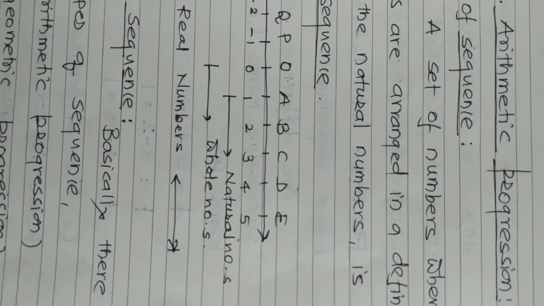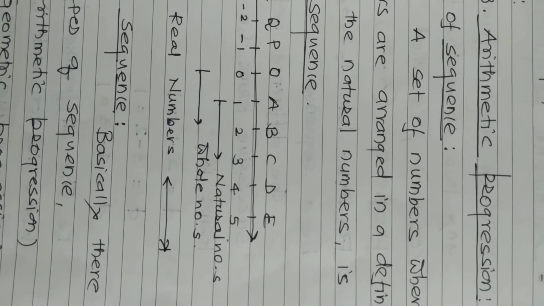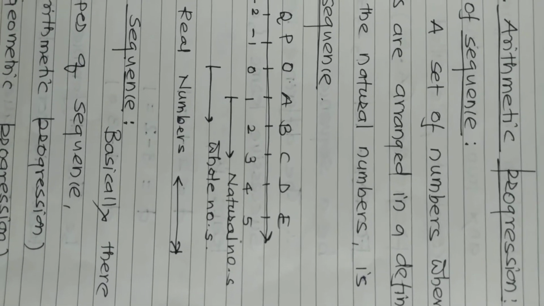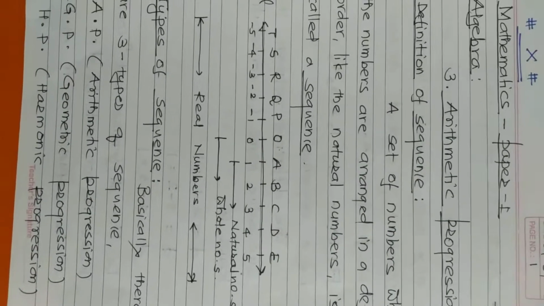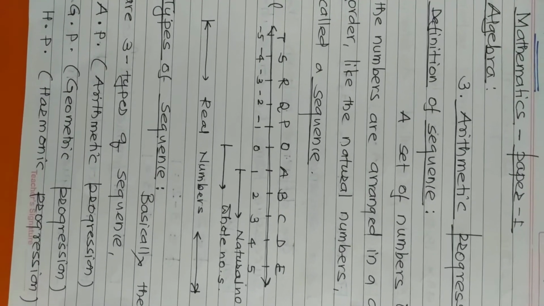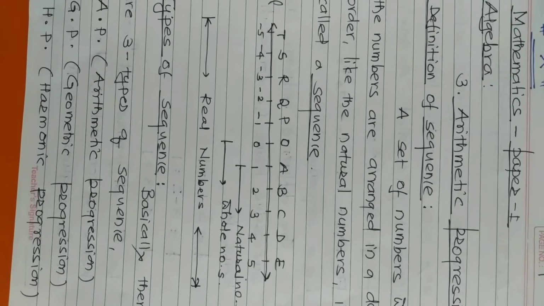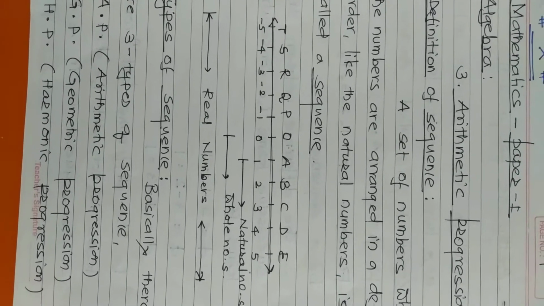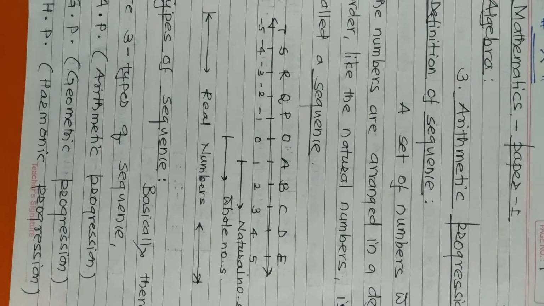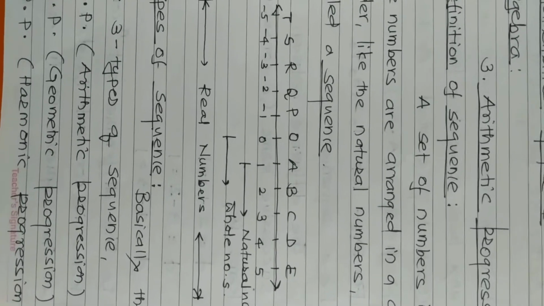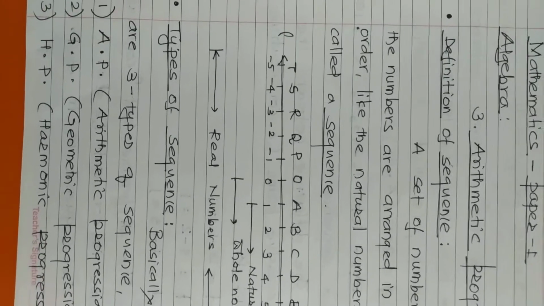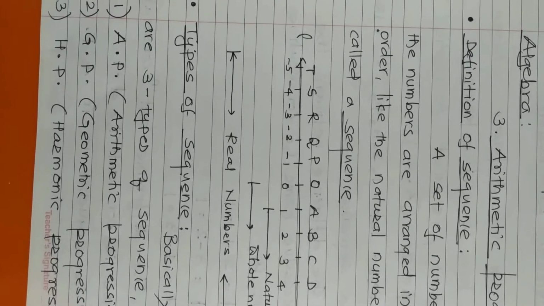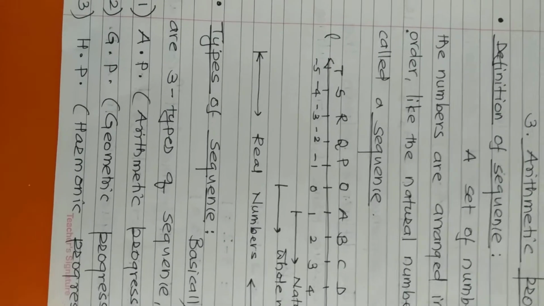And if we add 0 to the natural numbers, then those are the whole numbers. Now on the number line, there are rational as well as irrational numbers. So the union of those two, rational as well as irrational, is nothing but the real numbers. From that concept point of view, we have to consider the sequence.